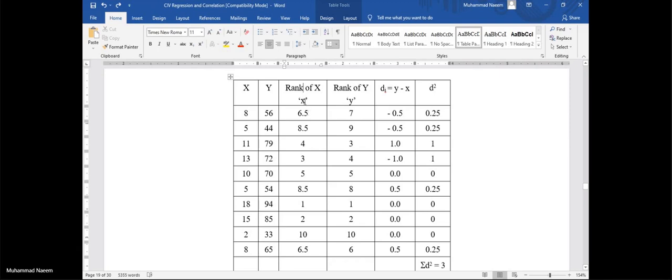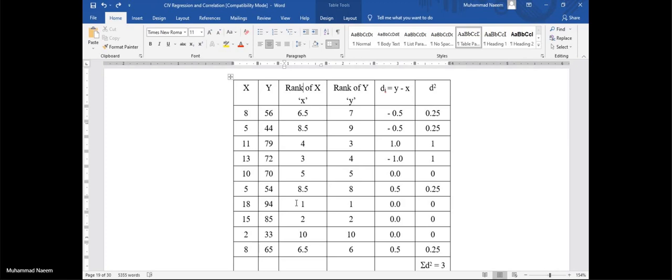And we denote these ranked values by small x and small y. How do we proceed? We assign certain ranks to these values, but in a systematic way, sometimes in ascending order and sometimes in descending order.